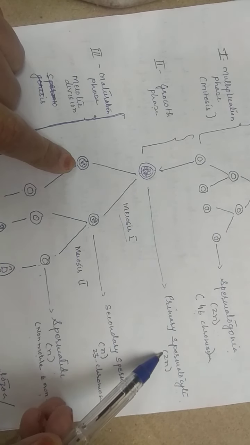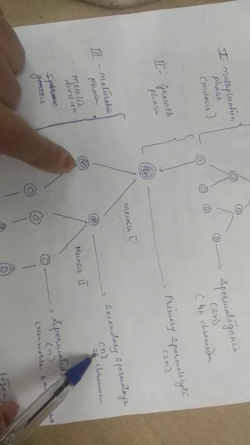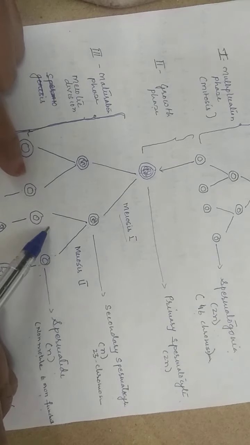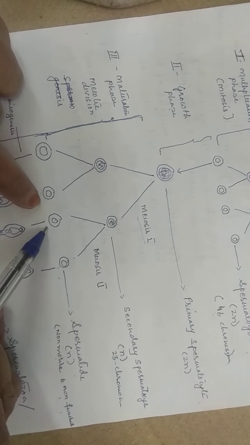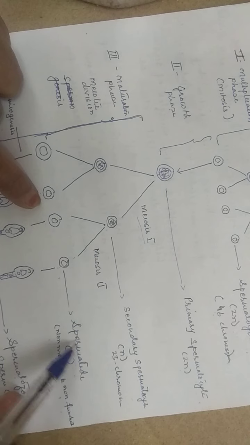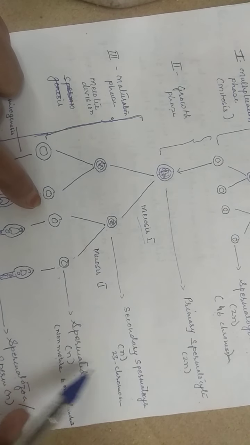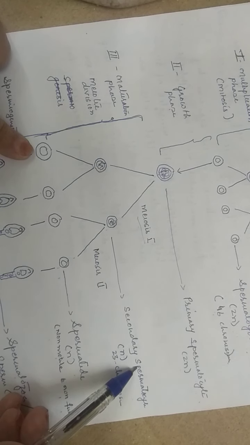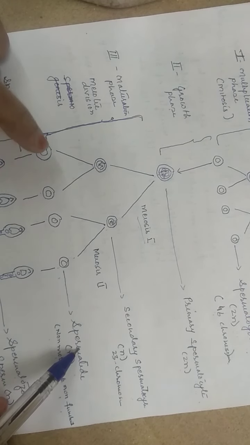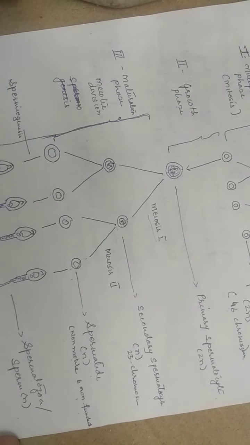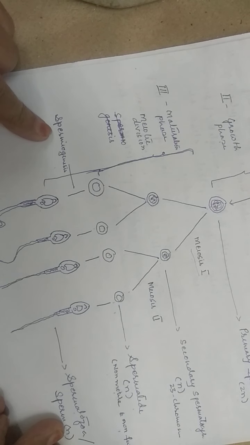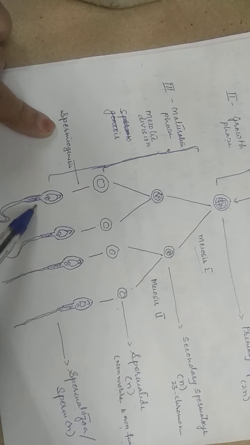They are reduced, so 46 chromosomes becomes 23, and this again undergoes the second meiosis. The second meiosis is the same as mitosis, so the chromosome number remains the same, and it remains haploid. Here they have become haploid, so this remains haploid. Now after the second meiosis, the secondary spermatocytes become spermatids. Once the spermatids are formed, they undergo another phase of metamorphosis, and that process is called spermiogenesis, and they change their shape.